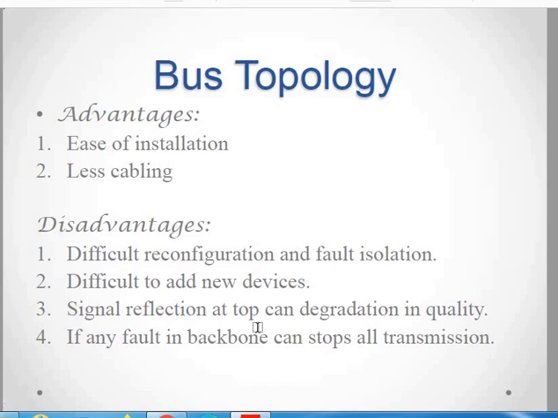It is easy to install, and very little cabling is required, but the disadvantage is that it is difficult to reconfigure and difficult to add a new device, because if the cable length is limited, adding a new device will be very cumbersome. Signal reflections at the taps can also degrade the quality, because at every node the signal gets reflected, and that creates a problem. If anything goes wrong with the backbone cable, the whole network stops. That is the disadvantage.